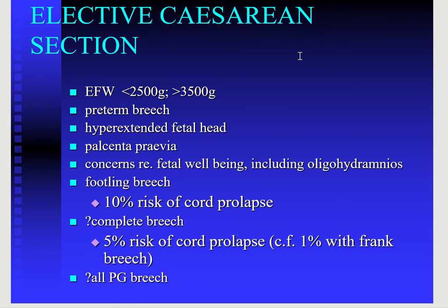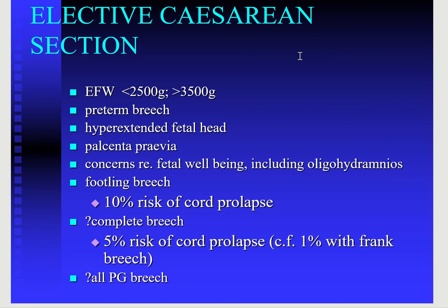Now the second option is the elective cesarean section. It is indicated in those fetuses with the breech presentation in which the estimated fetal weight is less than 2500 grams or more than 3500 grams. If it is a preterm breech, or the ultrasound detects a hyperextension of the fetal head, and if there are other indications like placenta previa or oligohydramnios or polyhydramnios,